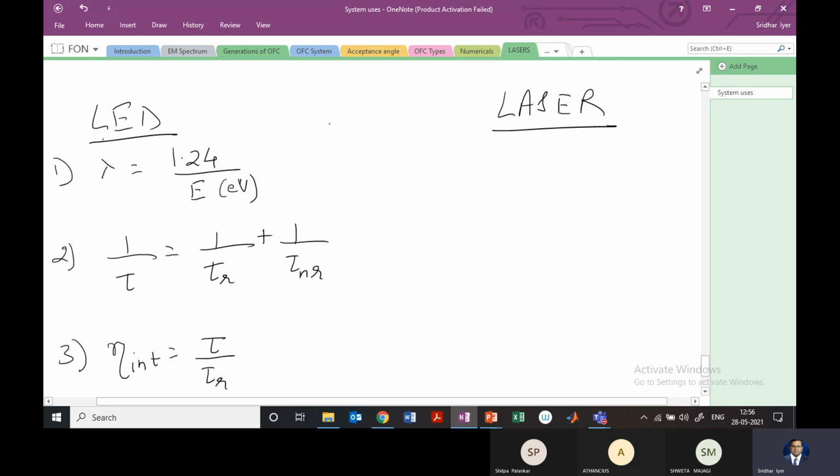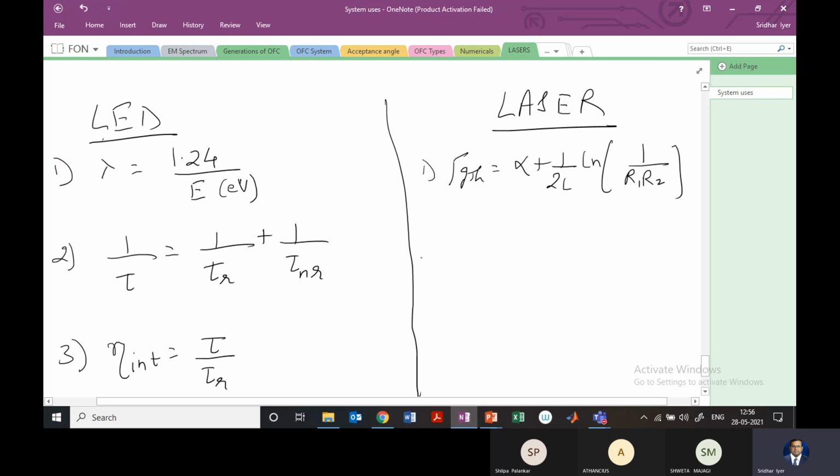So that will be the equations which we will require for the LED. In terms of the laser, we need the gain at the threshold, right? And that will be the loss alpha plus 1 by 2L, where L is the distance that the light travels inside the cavity, natural log 1 by R1 R2, where R1 and R2 are the reflectivities of the cavity, right?